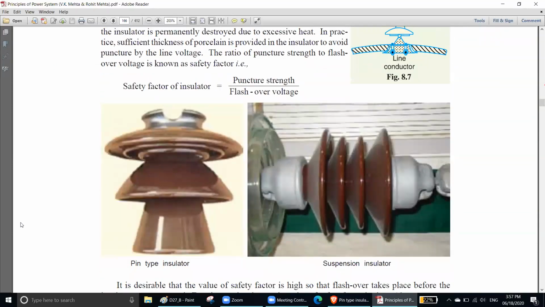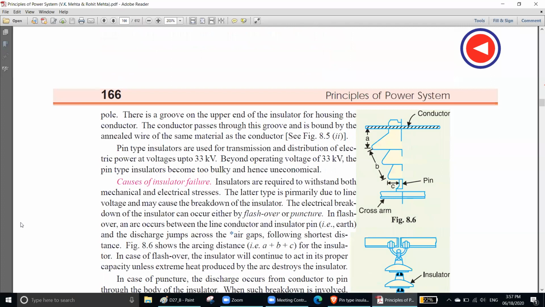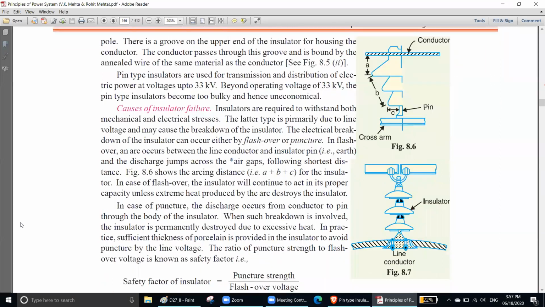Now you have to understand why the insulator fails. Insulator normally fails for one reason, that is the flashover or the puncture. Puncture means that it is gone, that for some reason it leaks some current.